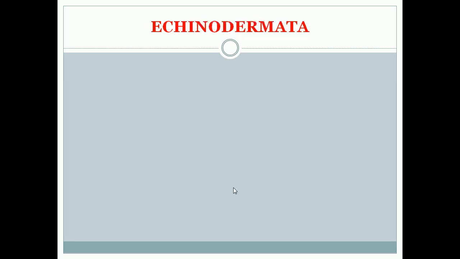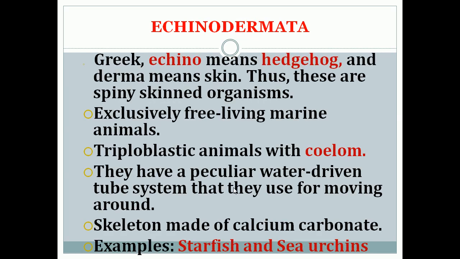Next classification is Echinodermata. Echino is a Greek word which means hedgehog, and derma means skin. Hedgehog means this organism has a spiny coat and short legs.